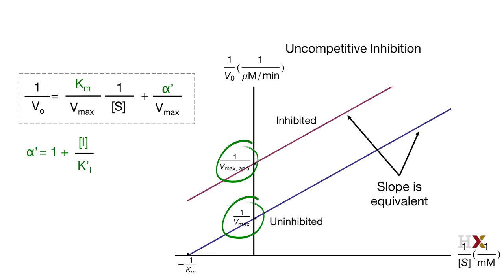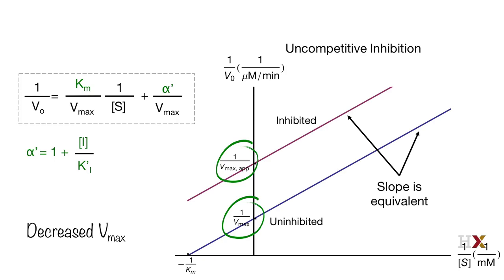That indicates that 1 over Vmax in the presence of an inhibitor is larger than 1 over Vmax in the absence of an inhibitor. That means that, as we predicted, the apparent Vmax, which is the Vmax in the presence of the inhibitor, is lower than the Vmax in the absence of inhibitor.